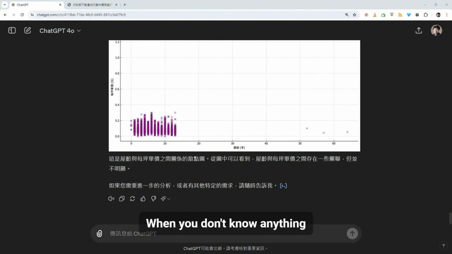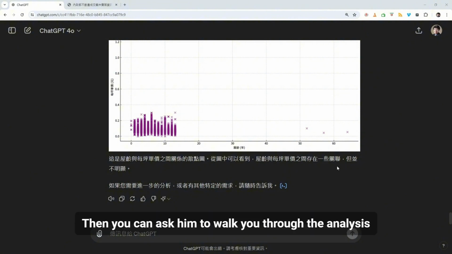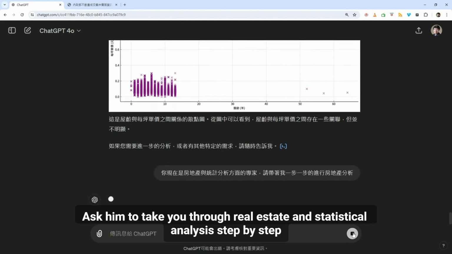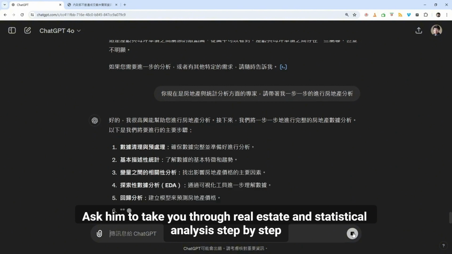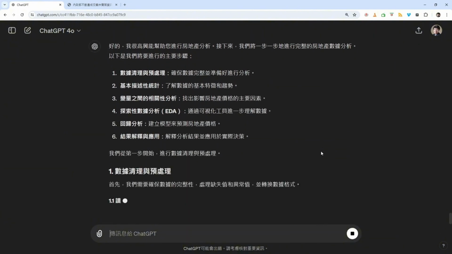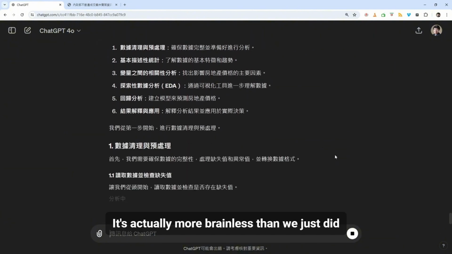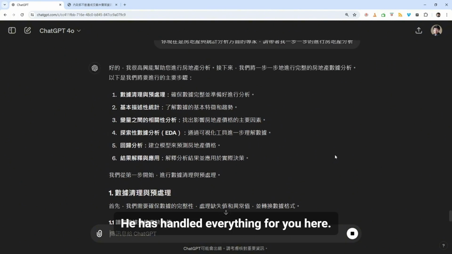Actually, you can reverse it. When you don't know anything, you can ask it to walk you through the analysis. You can use this prompt: ask it to take you through real estate and statistical analysis step by step. It's actually more brainless than what we just did, because it handles everything for you.